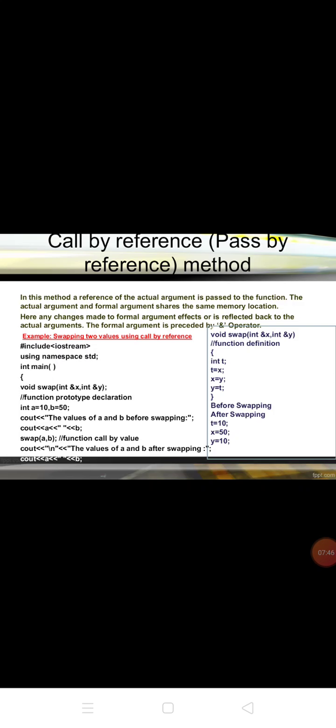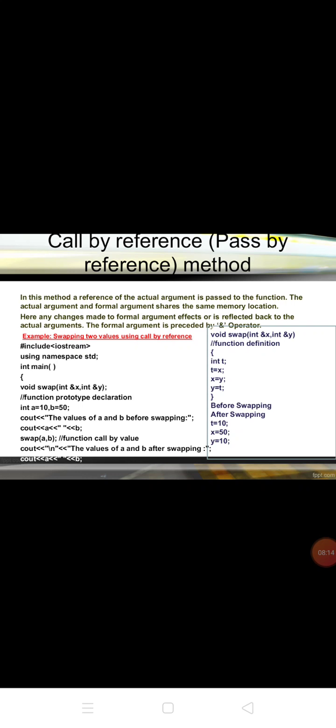Next, call by reference. Another important method is call by reference, or pass by reference. What do you mean by a reference? Reference is an address. In this method, the reference of the actual argument is passed to the function. The actual argument and formal argument share the same memory location. Important point: they share the same memory location.